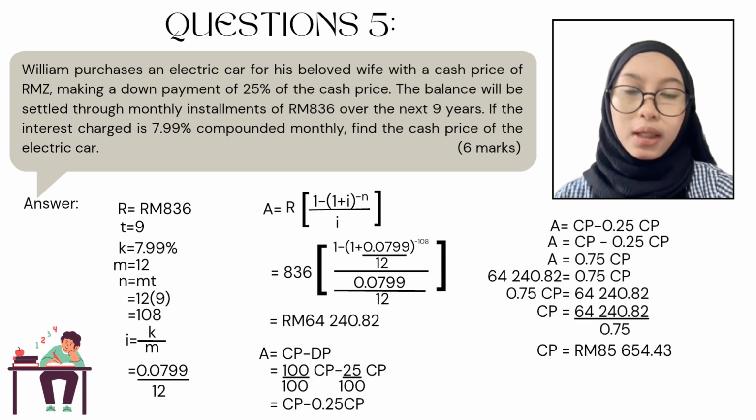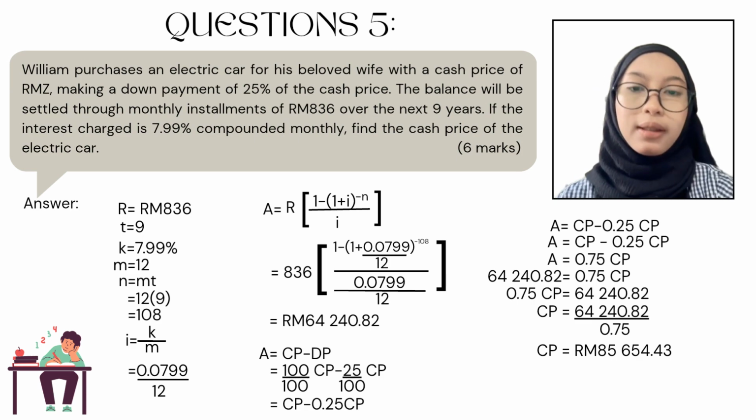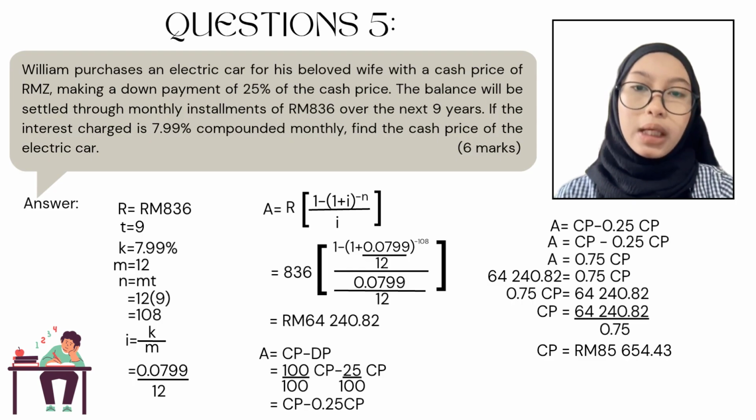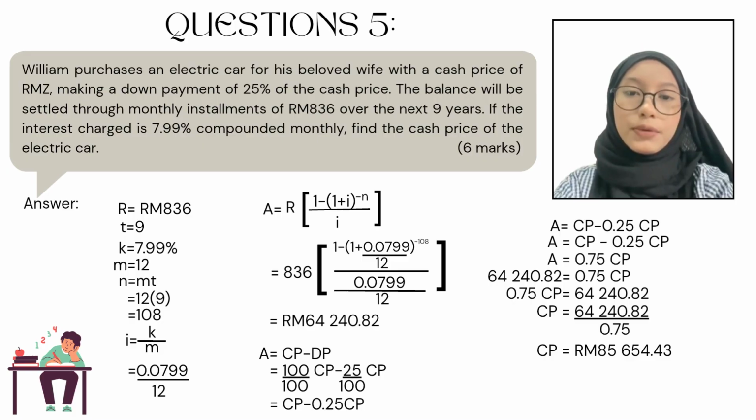Before we answer the question, we need to know the meaning of cash price and down payment. The cash price is the total amount you pay if you buy something in one full payment, which has no monthly installments. The down payment is the initial amount of money you pay upfront when you buy something on installment, which is a loan. After the down payment, you will pay the rest through monthly installments. So, how do we answer this question?